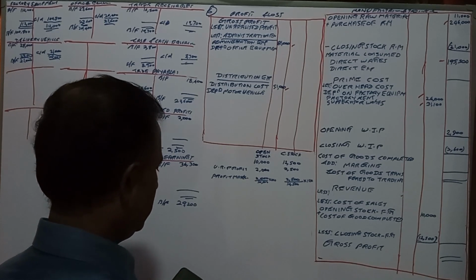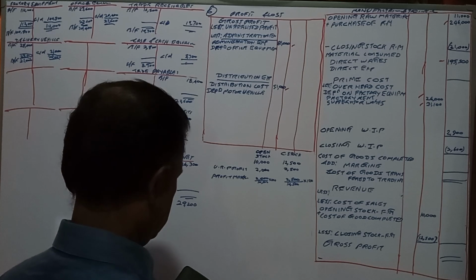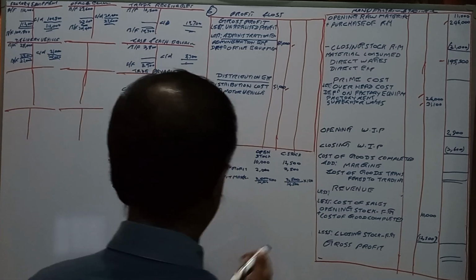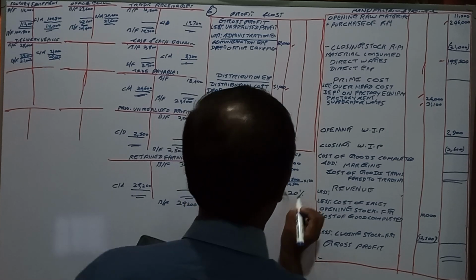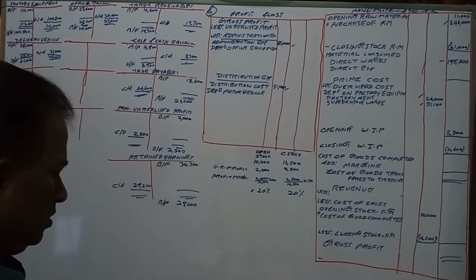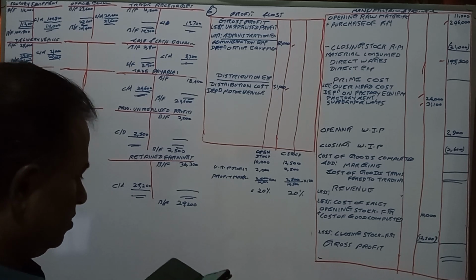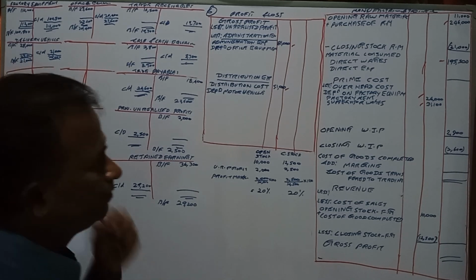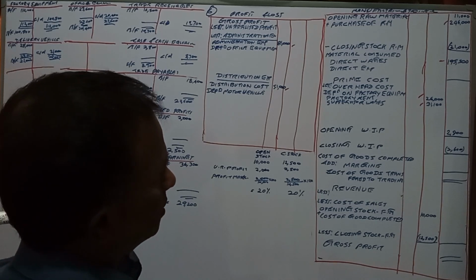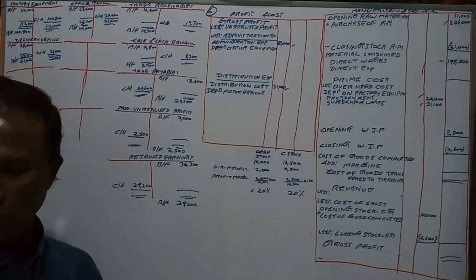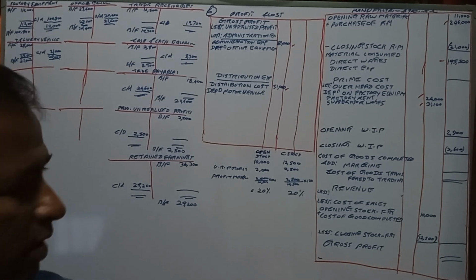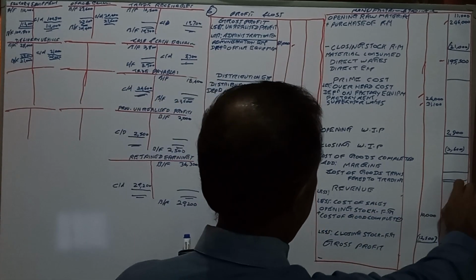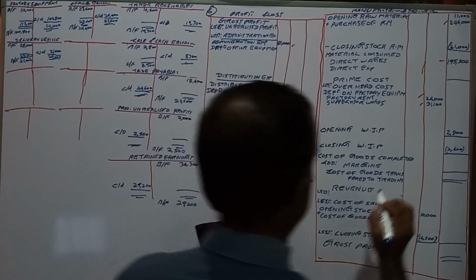2,000 divided by 10,000 into 100 gives 20 percent. This is also 20 percent. This is the margin. Profit margin is 20%. So we have calculated that and we are keeping that amount there. We have a 20% margin.